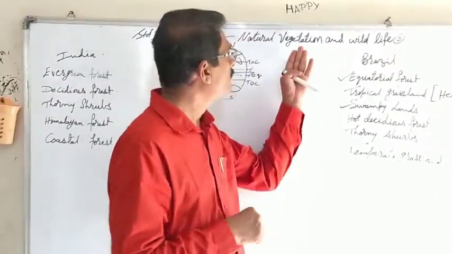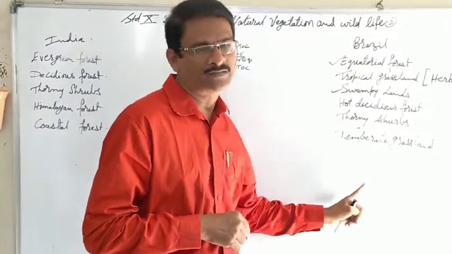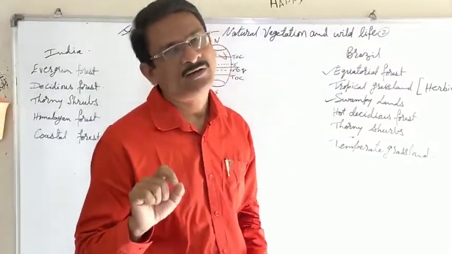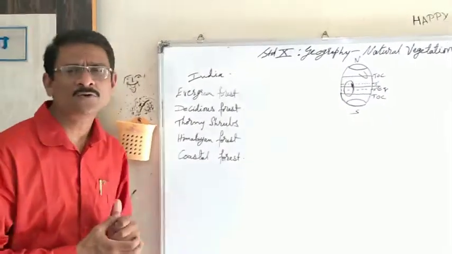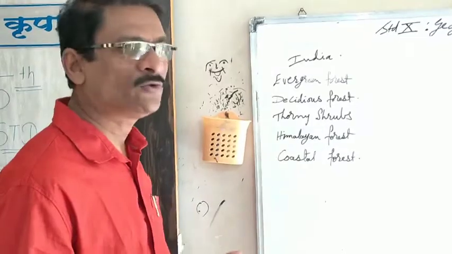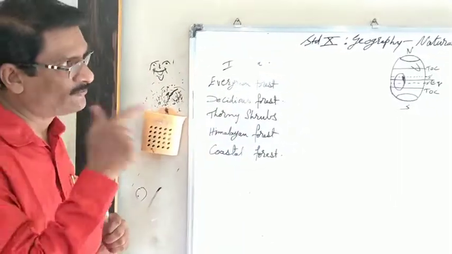Nature related to the vegetation and wildlife. This is related to Brazil. The names definitely you will have to understand from your textbook. Now we will move towards India. Being a student of this land, being a citizen of this land, we know that India also has 5 physiographic divisions, just like that of Brazil.